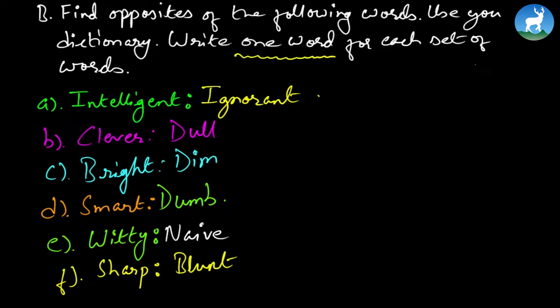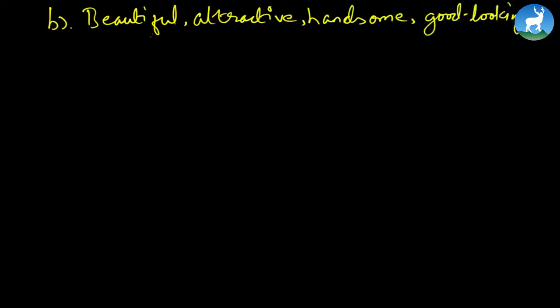So let's move forward. Now these you can do as homework again. Number B, the words are beautiful, attractive, handsome, good looking, smart, and pretty. So if you look at this combination of words here, they are all synonyms, aren't they? But remember, we'll have to provide one antonym to each of these words, or just the opposite, alright? Please make best use of your dictionary to find the answer.